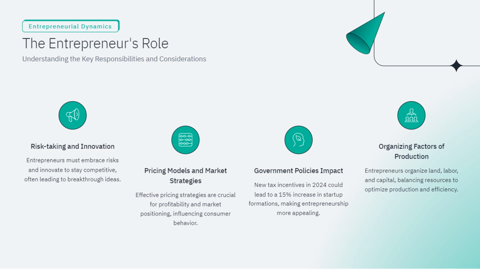Government policies impact entrepreneurship. New tax incentives in 2020 could lead to a 15% increase in startup formations, making entrepreneurship more appealing. Government policies can significantly impact entrepreneurship. For instance, tax incentives can make starting a business more attractive by reducing the financial burden on new entrepreneurs. This can lead to a surge in new startups, as more people are encouraged to take the plunge into entrepreneurship. It's like getting a boost from the government to kickstart your business dreams.